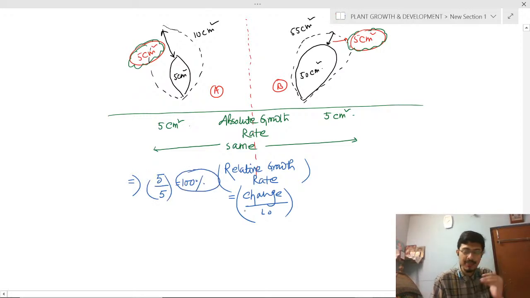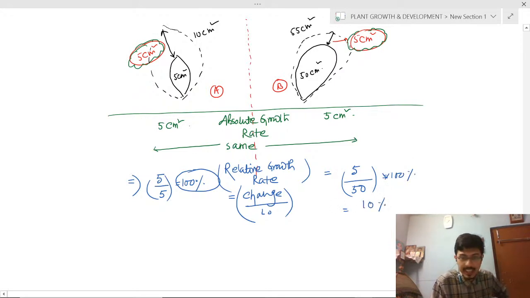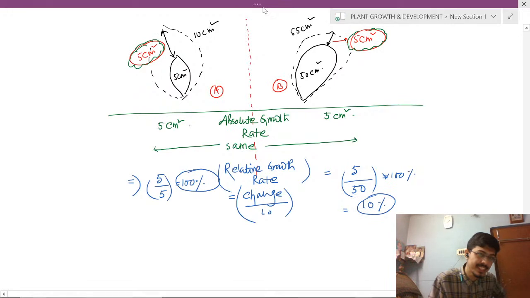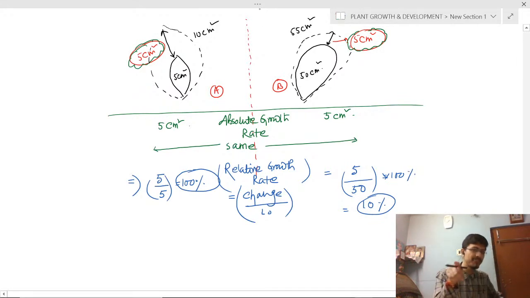What will be the relative growth rate of B? The change here is also 5, but the initial is 50. So 1 by 10 into 100% equals 10%. Clear? So absolute growth rate is the same in A and B, but the relative growth rate is higher in plant A than in B.